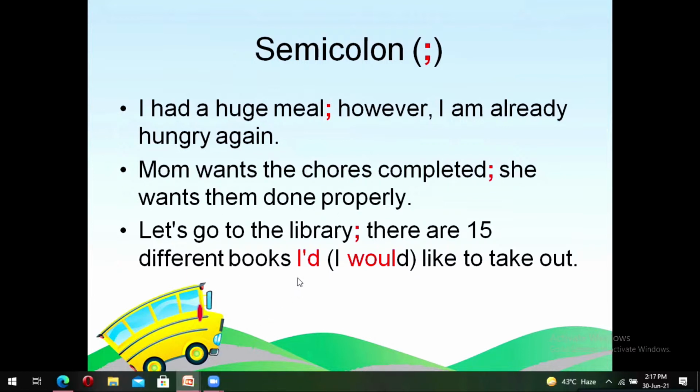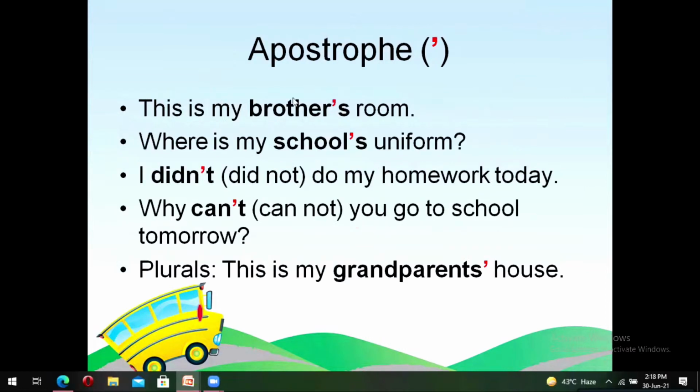Let's also pay attention to this particular word over here. This particular punctuation mark is replacing these letters of the word would. Which punctuation mark do you think it is? I think we have talked about it. Let's look at our next punctuation mark and see. This is an apostrophe. So the punctuation mark in I'd is actually an apostrophe. But I think we said that it represents possession, or that something belongs to someone.